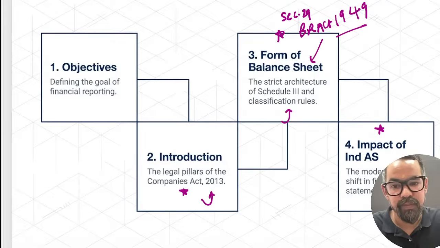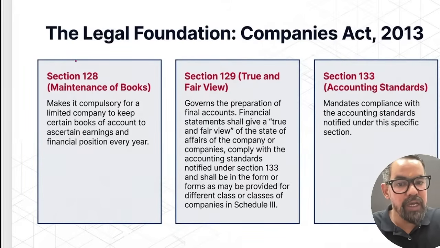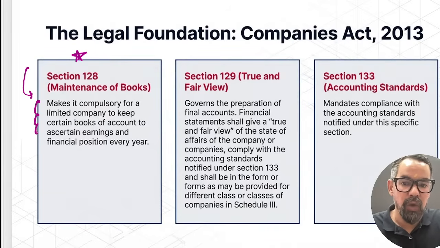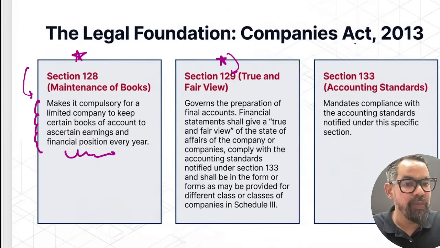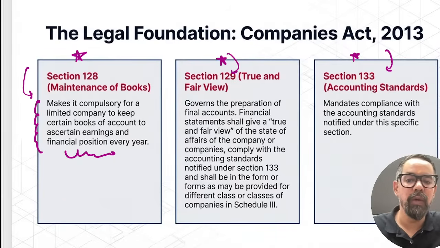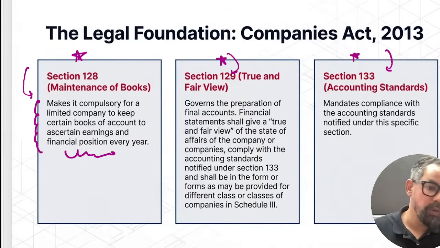So when it comes to Section 128, it generally mandates companies to maintain books of account every year, and Section 129 provides the format for a joint stock company. Accounting Standard 133, which we have to follow while preparing these books itself, right?